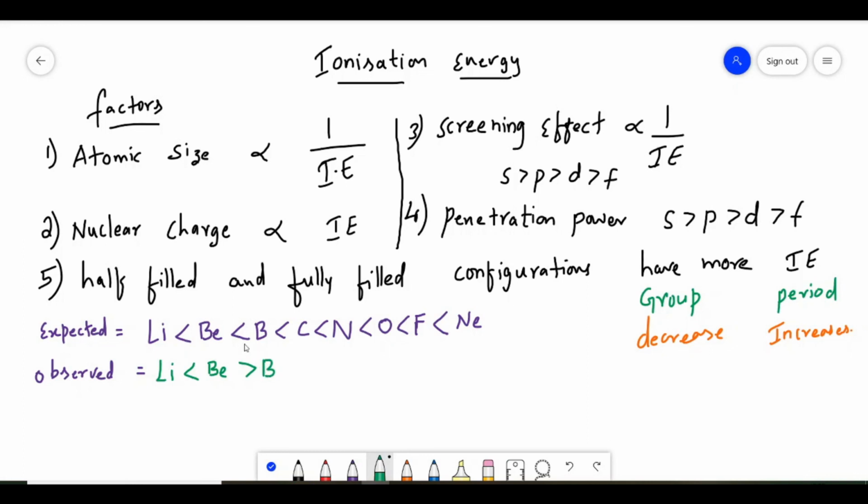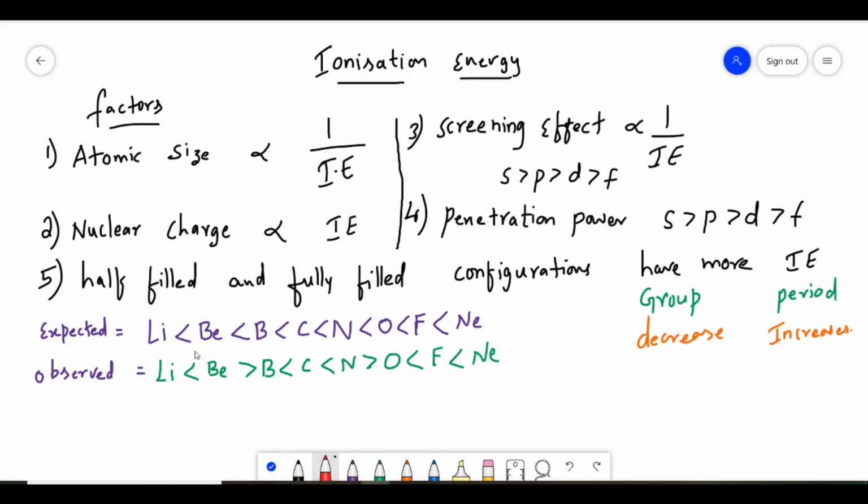So here it is changed. Now carbon is more, okay, and nitrogen is also more, okay. But nitrogen is more than oxygen, and again it is changed. Now fluorine will have more ionization energy, and then neon will have more ionization energy.